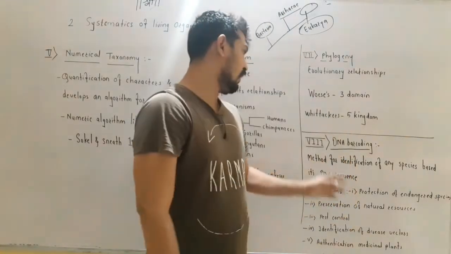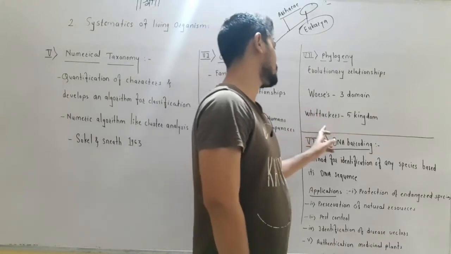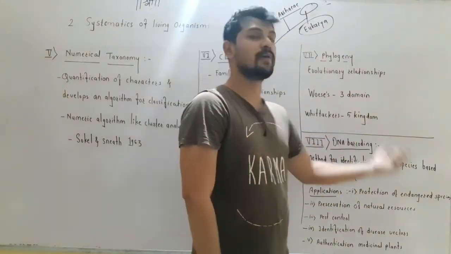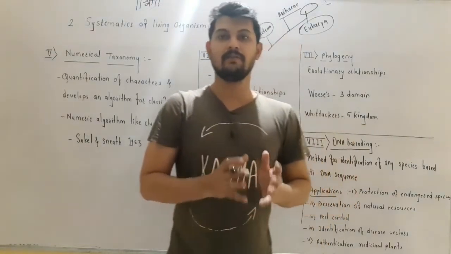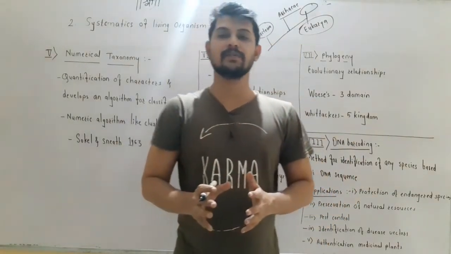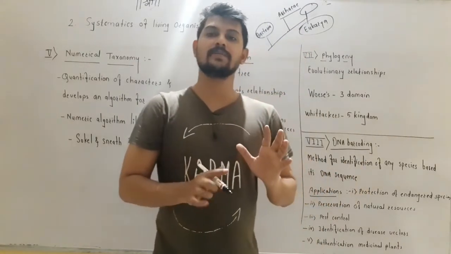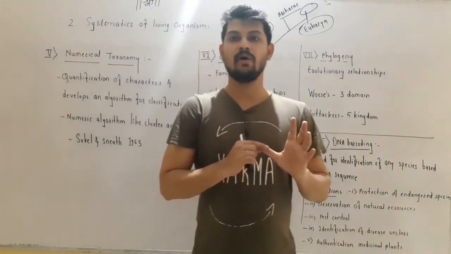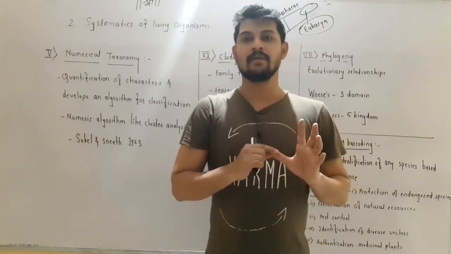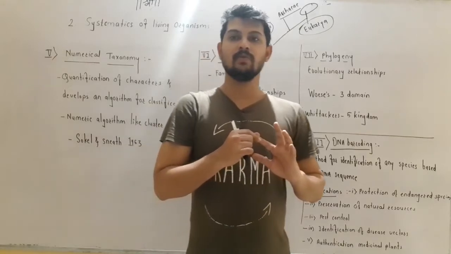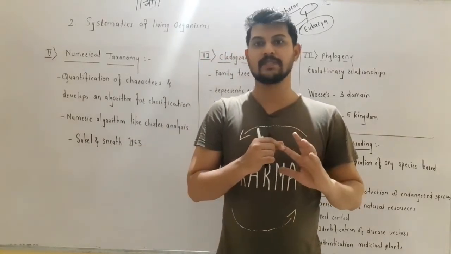The second example of the phylogenetic system of classification is Whittaker's five-kingdom system. The organisms are classified into five kingdoms. Monera include all the bacteria. Protista include all unicellular eukaryotic organisms.